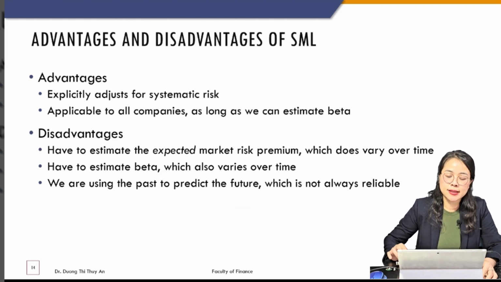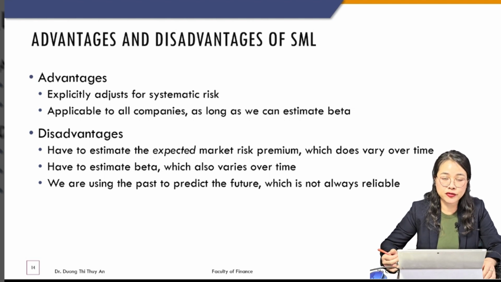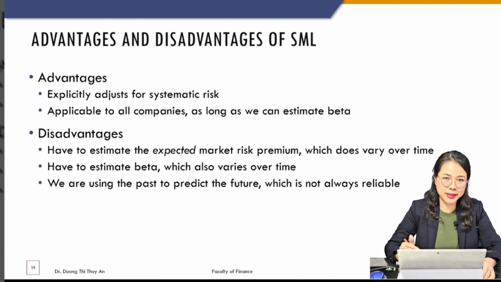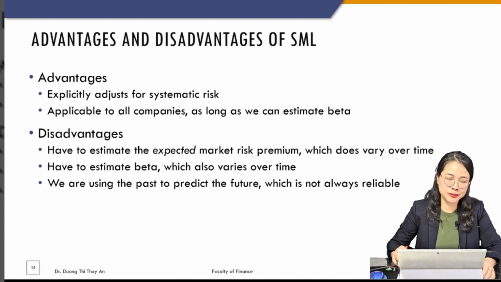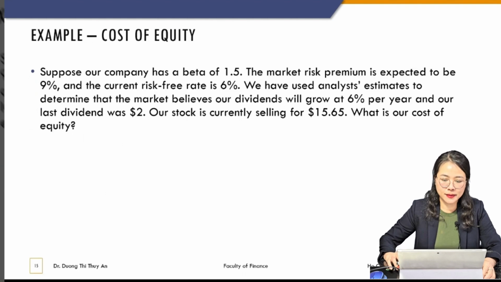Okay, these are the advantages and disadvantages of the SML. Please take a look and refer more to the textbook and also what we already learned in chapter 3. Remember the assumptions of the SML: investors behave in the traditional way, there are no arbitrage opportunities, and the market is at equilibrium, so that we have the security market line. Okay, please work on this example.